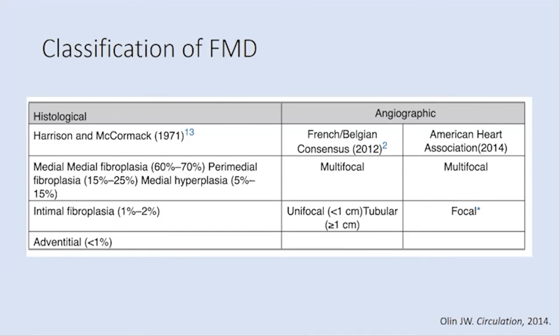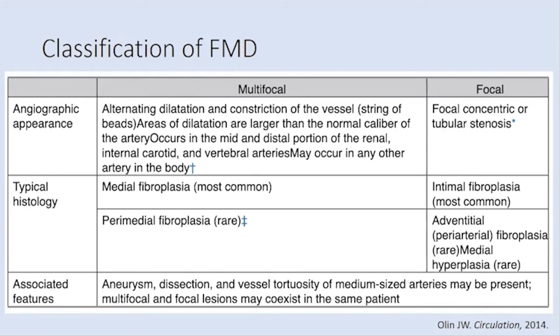But we've had to transition over to what's called the angiographic classifications, because more and more commonly we're not doing a lot of these invasive things. We're looking at ultrasound, MRI, and CAT scan, and we can help determine multifocal versus focal. Multifocal is what we typically call the beaded, beads on a string appearance. And then focal is one more finite area that I'll show some images of.